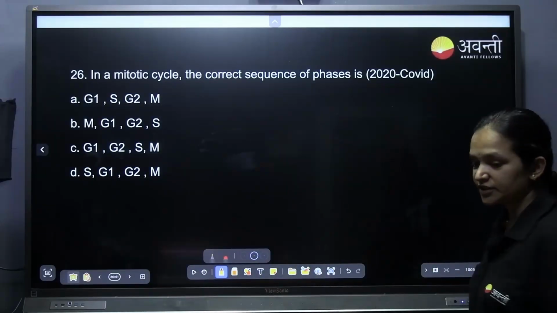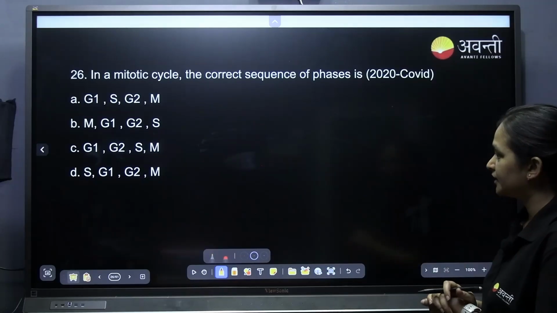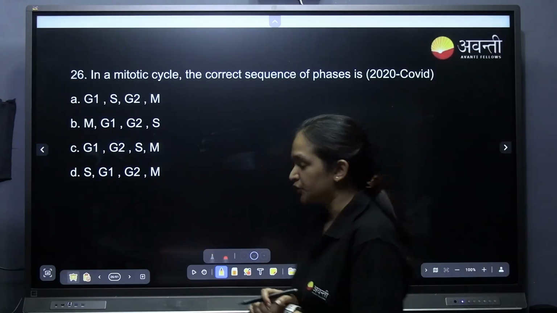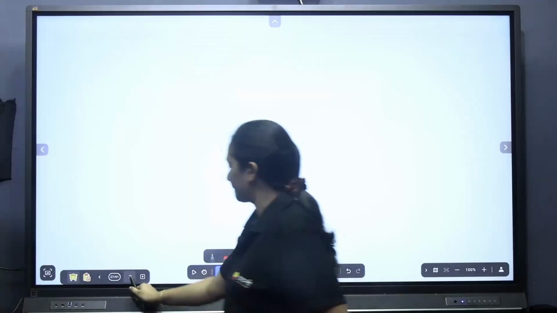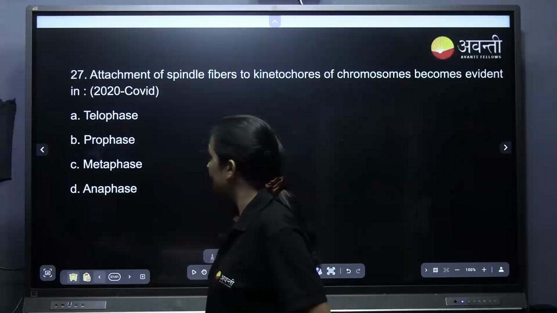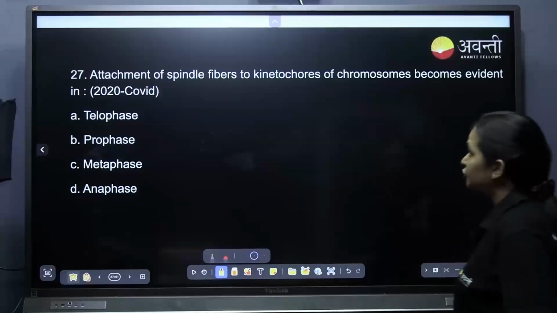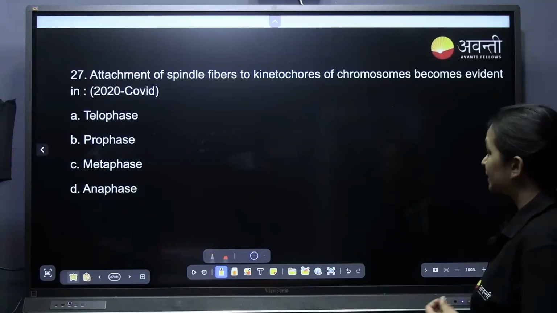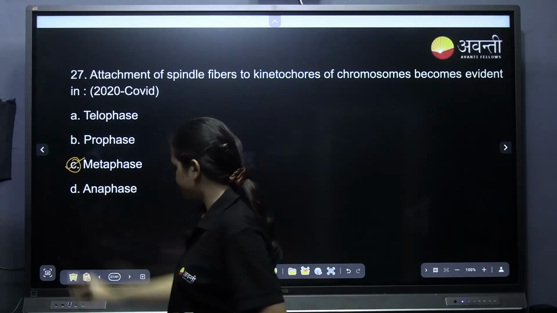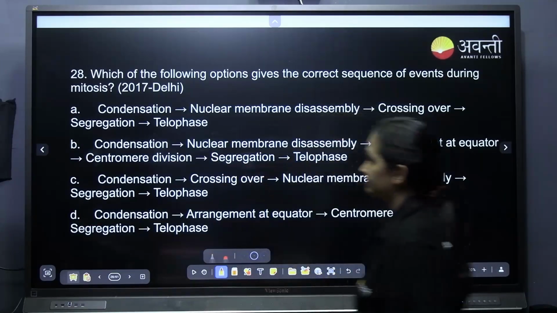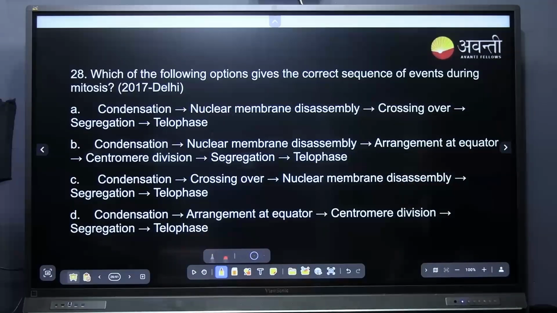Again, correct sequence. This is the second or third time we are doing it. Just tell me: G1, S, G2 and M. Option A. Very good. Easy. Attachment of spindle fibers to kinetochore becomes evident in metaphase, yes. Which of the options gives the correct sequence of the events? This is a very good question.